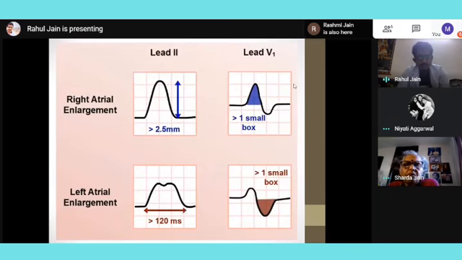Then yes, just one again. Same thing. So in right atrial enlargement, it's the height which is increasing, and in left atrial enlargement, it is the width. So it becomes like an M. And in lead V1, it is the upper side which will become enlarged in case of right atrial, but in left atrial, it will become the lower part which will increase. Okay. Clear, ma'am? Very clear?